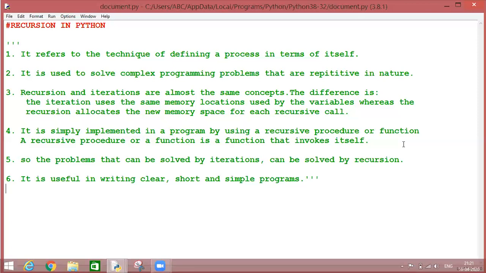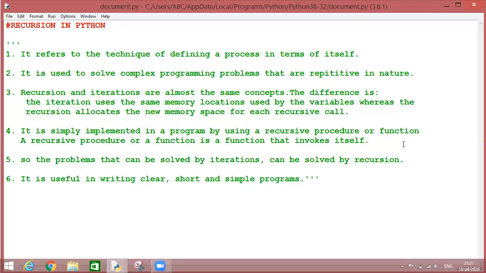It is simply implemented in a program by using a recursive procedure or function. Like we all know the syntax of using for and while loop. But we have not studied how to define a recursion, how to create a function, how to create a recursive function basically. So what is the syntax for this?